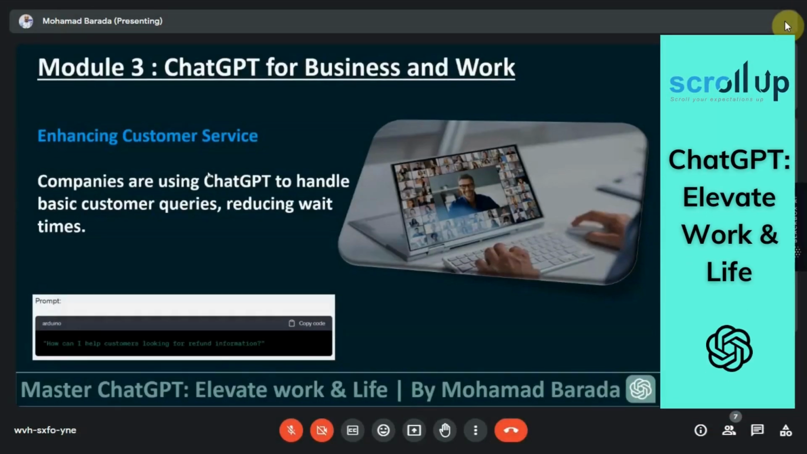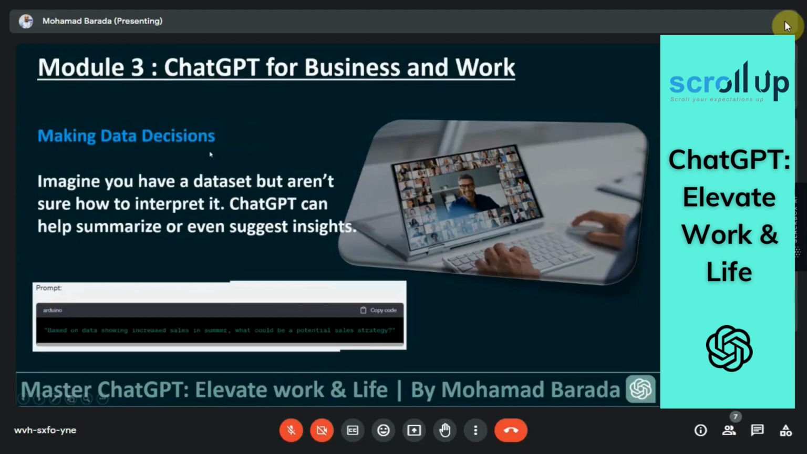Generate based on the pre-training. Okay, that's very important. So enhancing customer service is a big part, and that's where ChatGPT can also help big time.